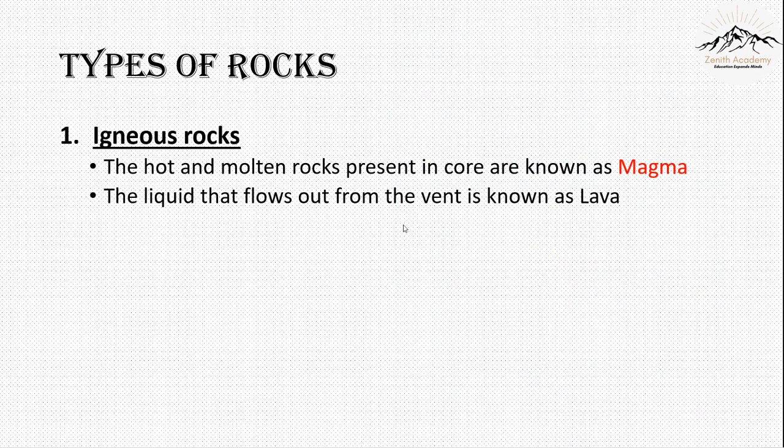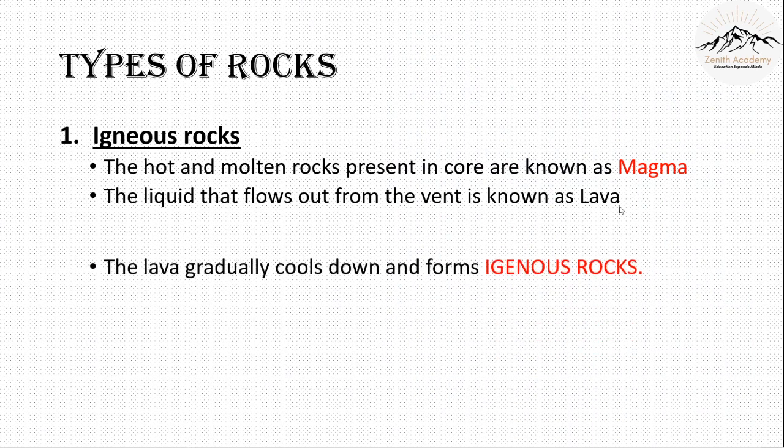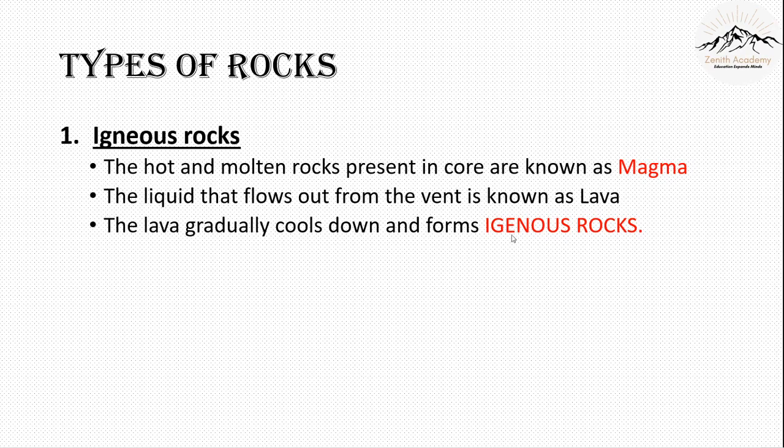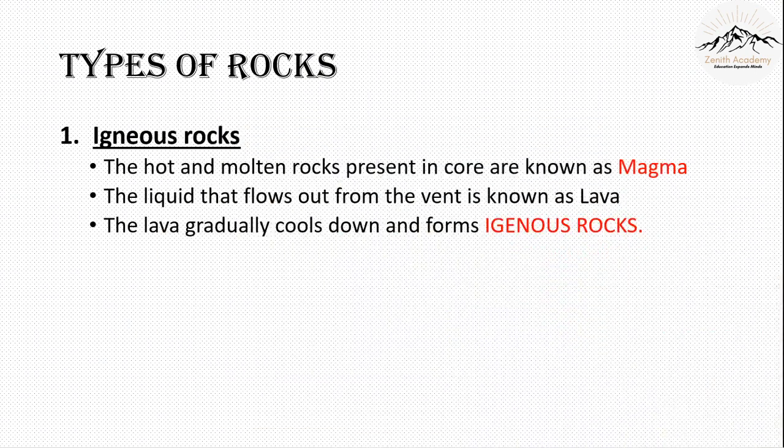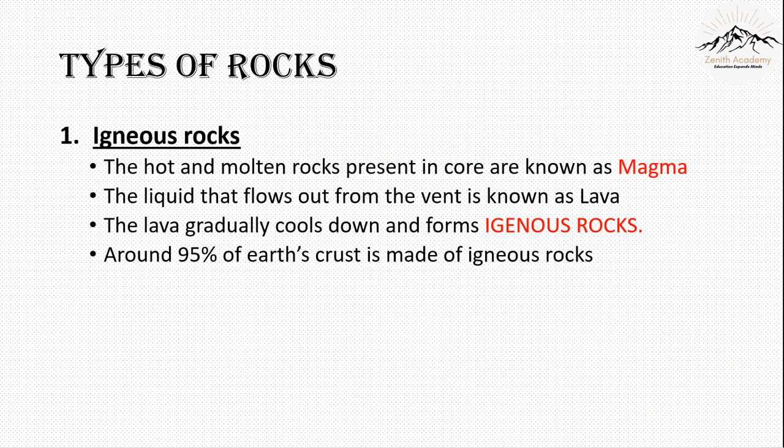The liquid that flows out from the vent is known as lava. The lava will gradually cool down and form our rocks, that is igneous rocks. You can see the lava flowing. This red hot liquid is the lava, and when it is cooling down, it's forming rocks. So these black rocks that you see were initially lava, and they cooled down and formed our igneous rocks. Around 95% of Earth's crust is made of igneous rocks.